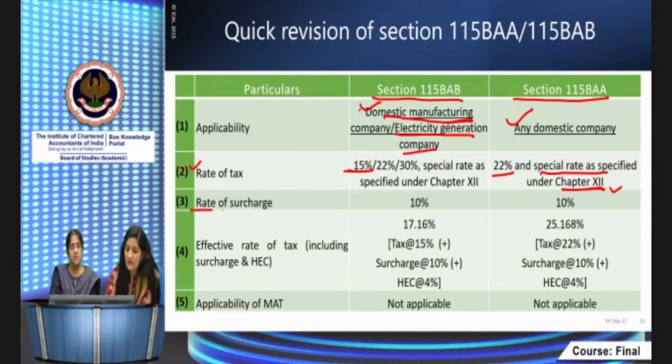Rate of surcharge again is very important. Keep in mind, here the rate of surcharge is fixed. It's 10%, constant, not dependent on your turnover, right? While in case of normal provisions, the rate of surcharge is dependent on your income. If it exceeds 1 crore, it's 7%. If it exceeds 10 crore, it's 12% in case of domestic companies, right? Here it's 10%, fixed, irrespective of its total income of the company.